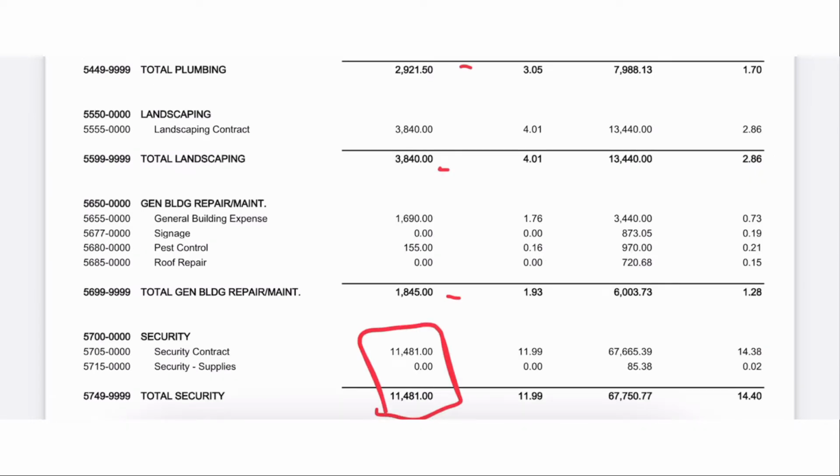Here's a big one. You're gonna see security. That is really expensive. This is a monthly number. Can you imagine over $11,000 a month in just security? Look at this annualized number. Well, there's a story here, because this number's too big in relation to income for this to not have some big story behind it.